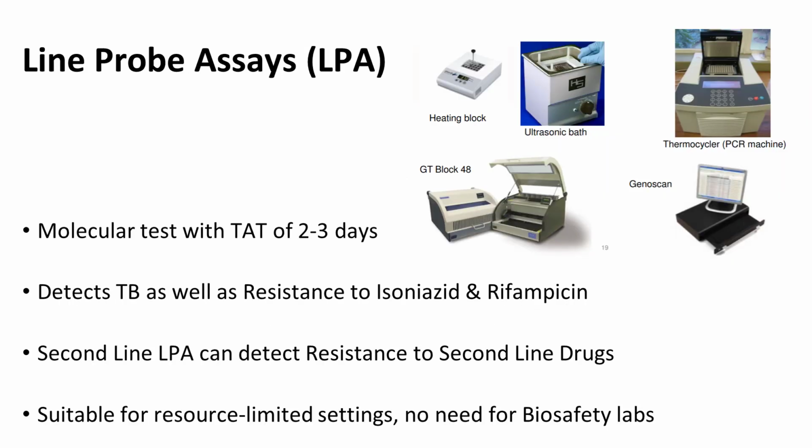Line probe assay, also called LPA, is another molecular test with turnaround time of 2 to 3 days. It detects TB as well as resistance to two drugs, isoniazid and rifampicin. Second-line LPAs can detect resistance to second-line drugs. This test is suitable for resource-limited settings, and it also doesn't need a biosafety lab.